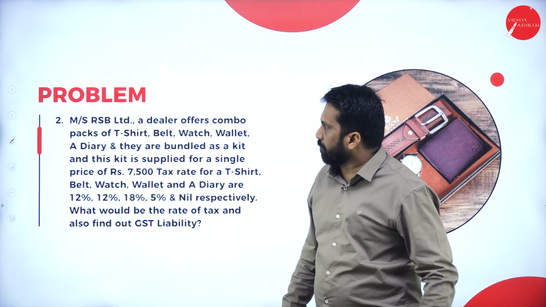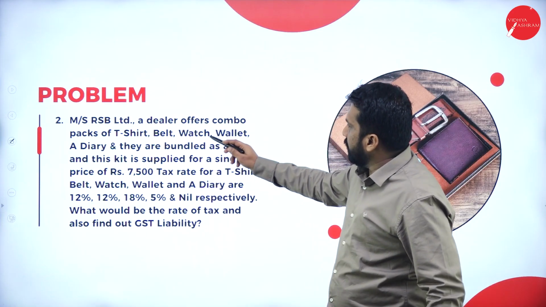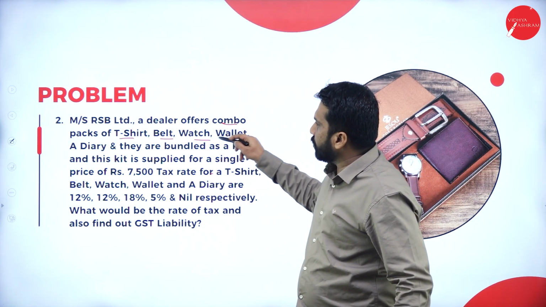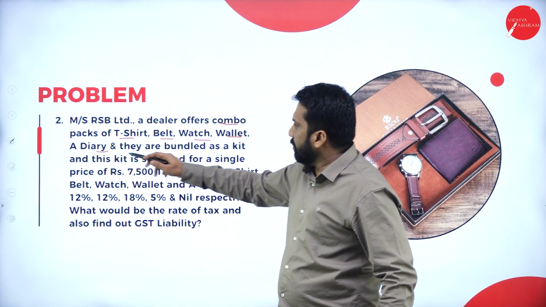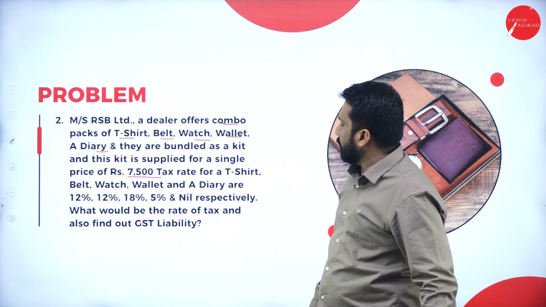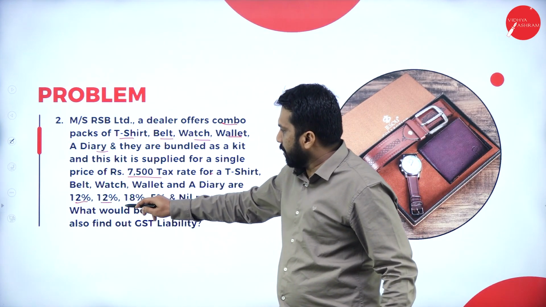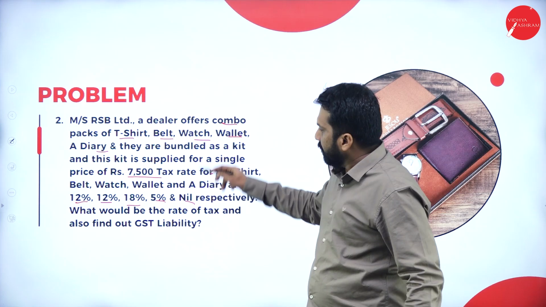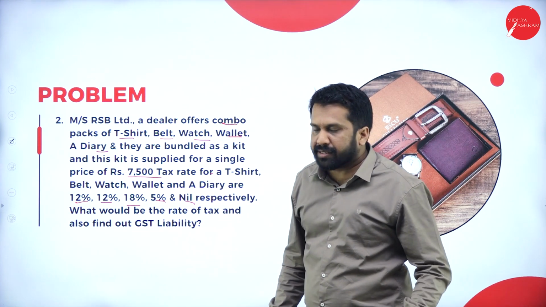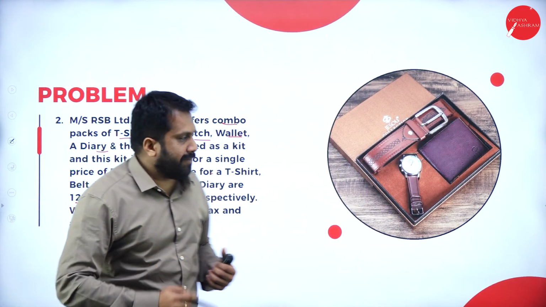Now, next one. RSB Limited dealer offers a combo pack of t-shirt, belt, watch, wallet, diary. They are bundled as a kit. The price is 7,500 and the rates of tax are 12%, 12%, 18%, 5%, nil. Now you know the answer. Is it a mixed supply? Yes. What will be the rate of tax? Highest rate. That's it. Easy.